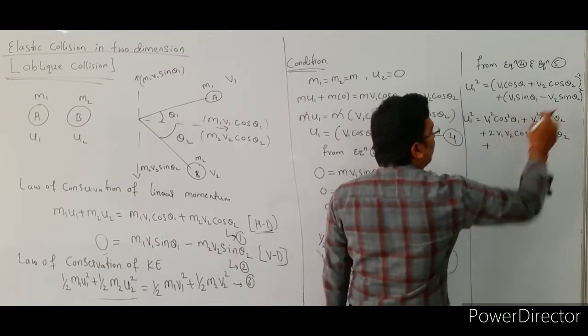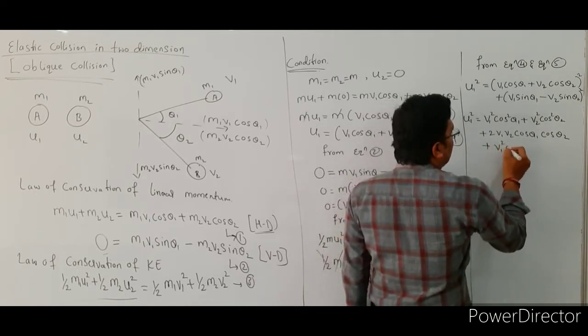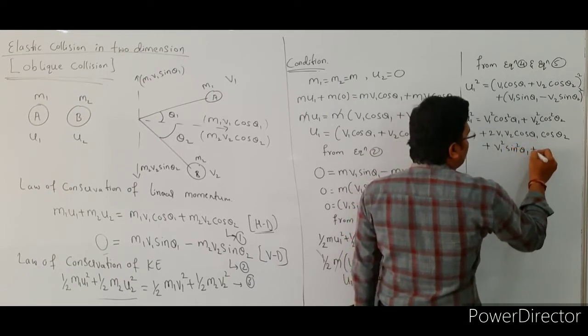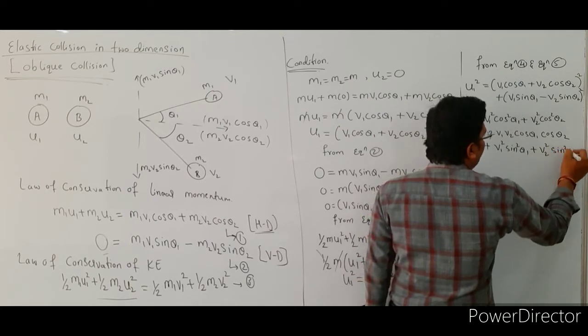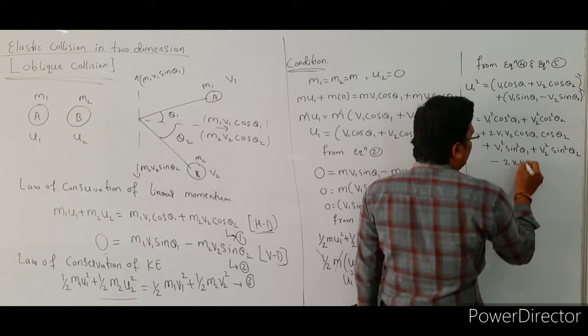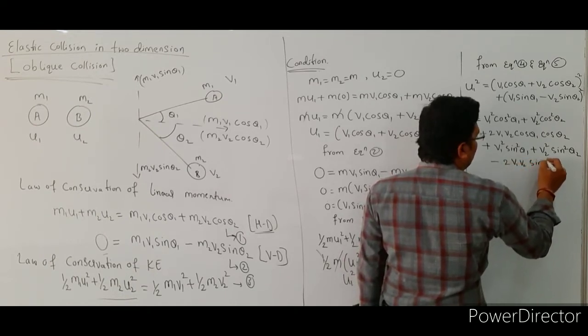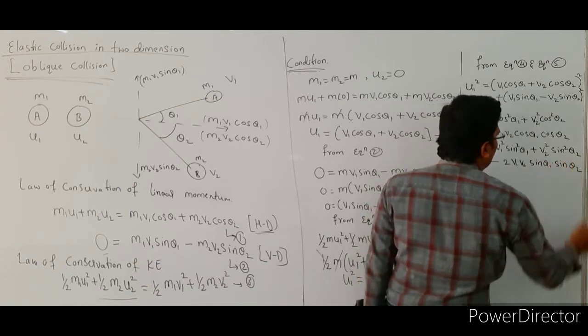So this in the form of a minus b whole square, so that is v1 square sin square theta 1 plus v2 square sin square theta 2 minus 2 v1 v2 sin theta 1 into sin theta 2, right.